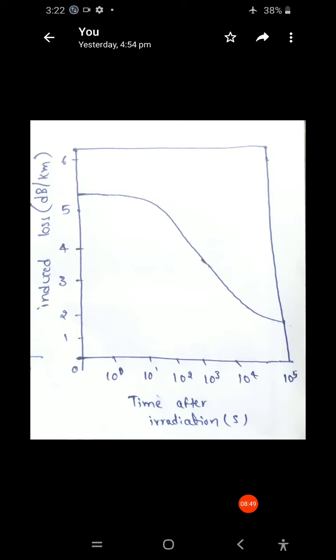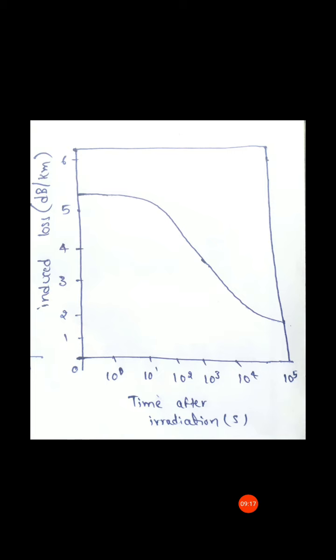So that means that the higher the radiation level, the larger the attenuation. Lower the radiation level, lower the attenuation. In case of the fibers, higher radiation levels mean higher attenuation. So that is the conclusion.